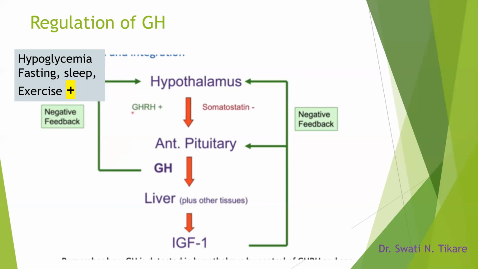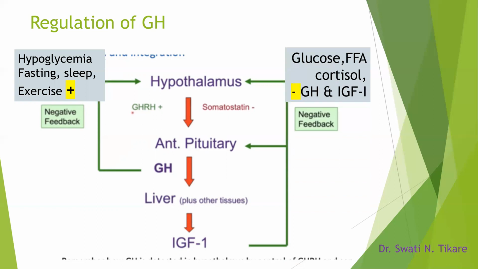acting via the hypothalamus. Whereas the inhibitions coming to the hypothalamus are high glucose levels, free fatty acids, cortisol, growth hormone itself, and IGF-1. So all these are inhibiting the hypothalamus so that the growth hormone is not released. So this is the brief, short way of discussing the regulation of growth hormone.